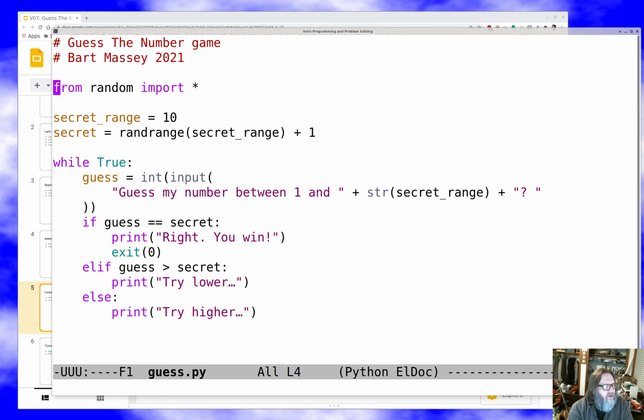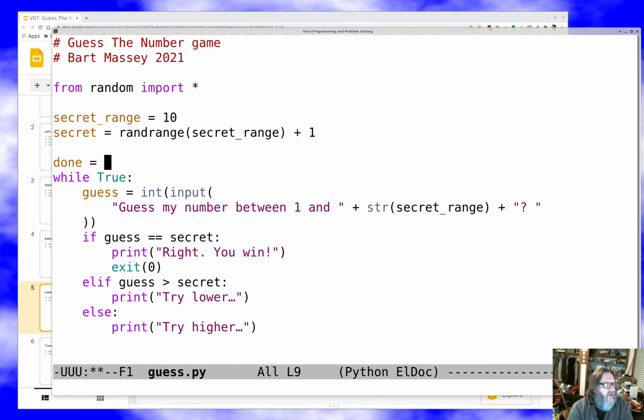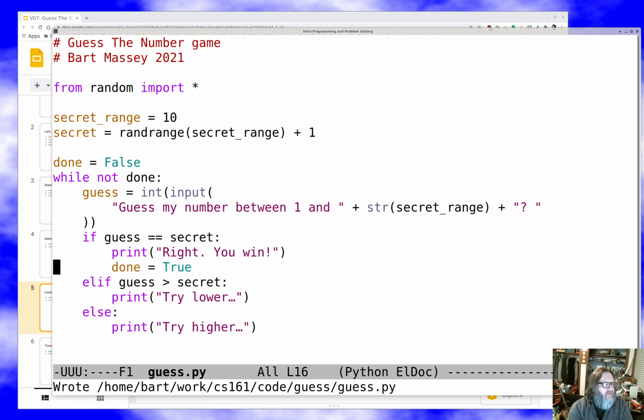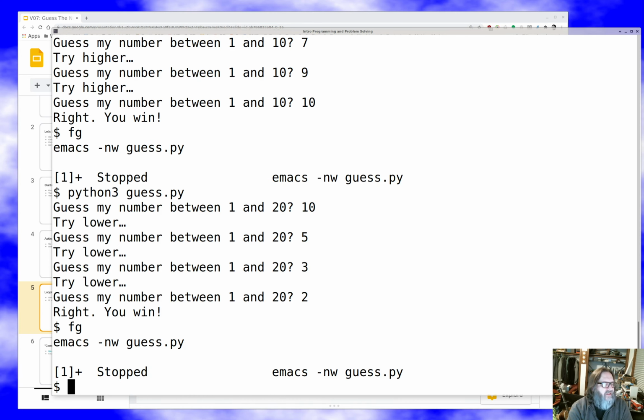Another way we could do this, by the way, instead of playing with exit here, is use what's called a loop control variable. We're going to have a variable called done that we set to false, and we'll say while not done, do this stuff, and then we'll say done equals true. Now that'll do the same thing as before, except that instead of having to do some silly exit, when done is true, this while loop will quit executing and fall off the end, and that's how it'll stop the program.